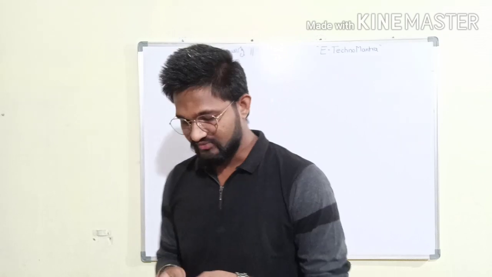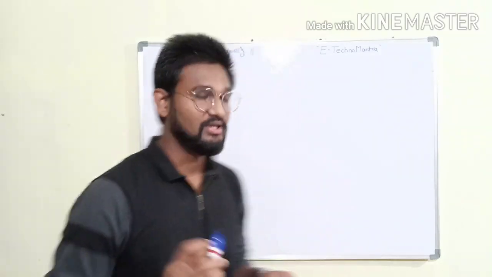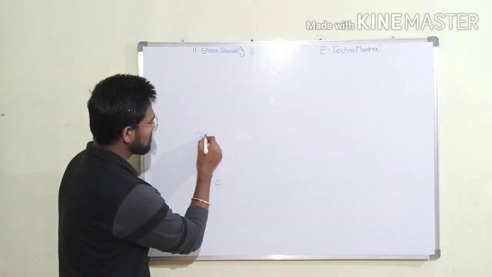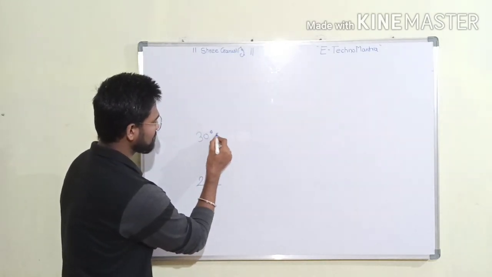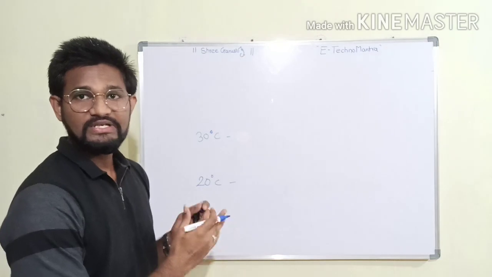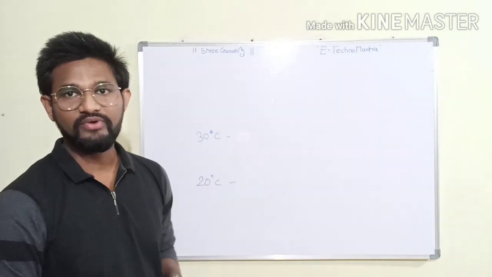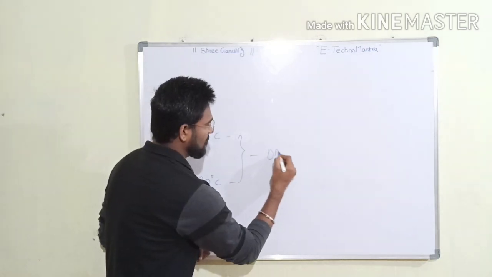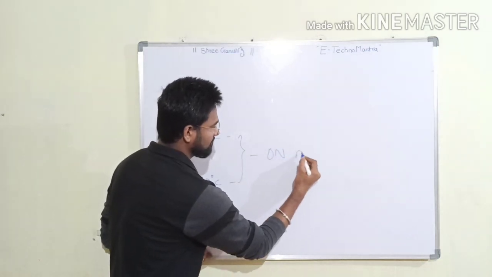We consider two temperature values, 20 degrees Celsius and 30 degrees Celsius. If the temperature is in between 20 degrees and 30 degrees, then in this scenario turn on the fan.